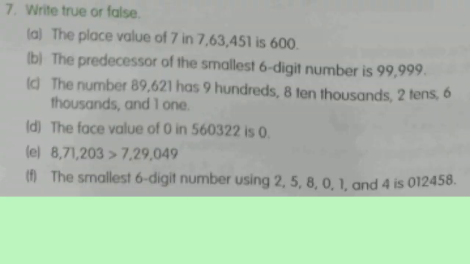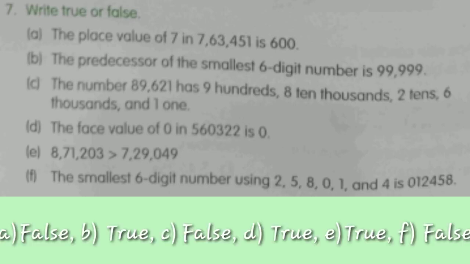Now question number 7 is write true or false. You have to read the statement and decide whether what is written here is true or false. The first part states that the place value of 7 in 763451 is 600. This statement is definitely false because the place value of 7 will always start with 7, and they have written here 600, which is wrong.